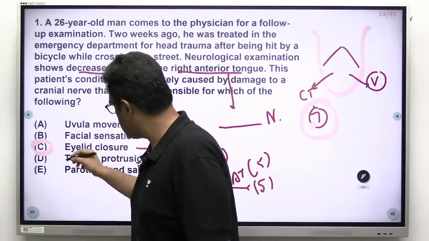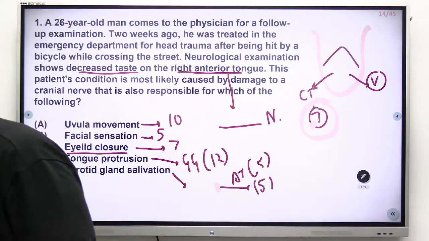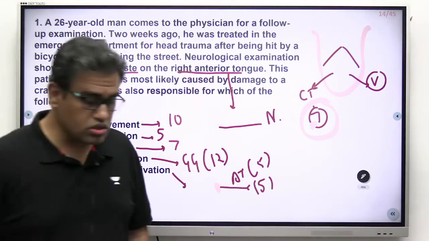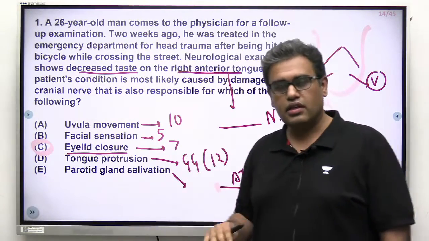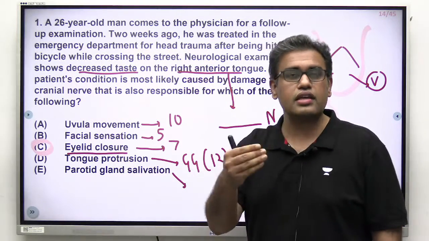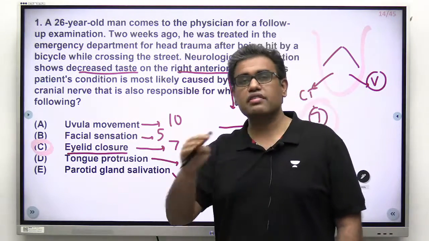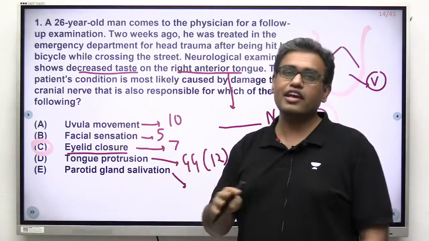This is the answer, that is the eyelid closure. I hope the point is clear. Yes, some of you going with C, some of you going with E's. So for those who are going with E's and other options, if that is running in your mind, I hope the point is clear. Tongue, taste, seventh nerve, anterior. Out of these 5 options, seventh nerve is involved where? It is involved in option number C, eyelid closure.